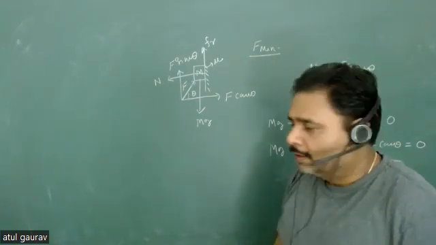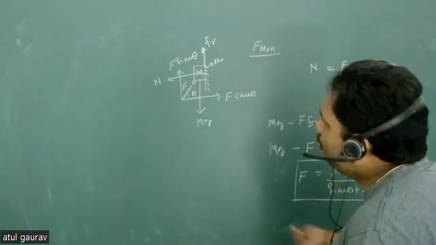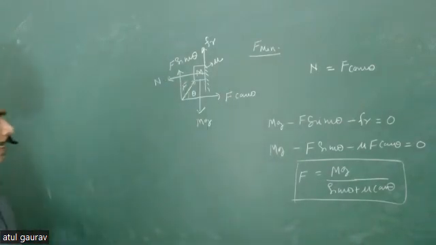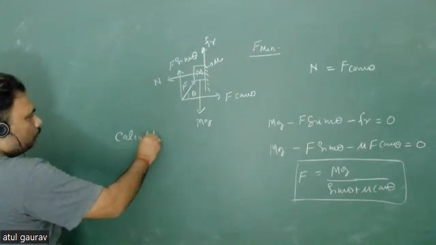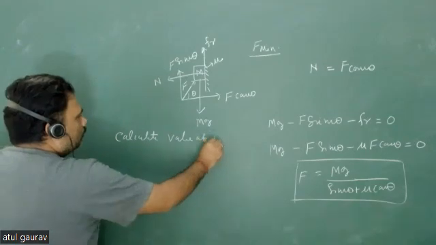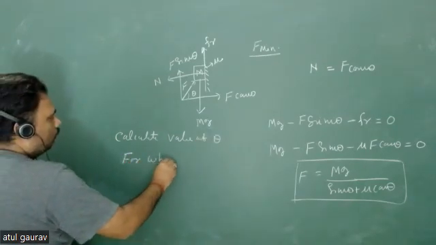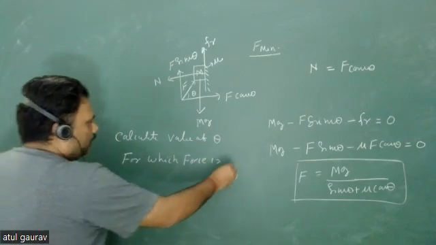Yes, sir. So this is your force at some particular angle theta. Now your theta is going to vary. So what you have to do? You have to calculate the value of theta for which the force is minimum.